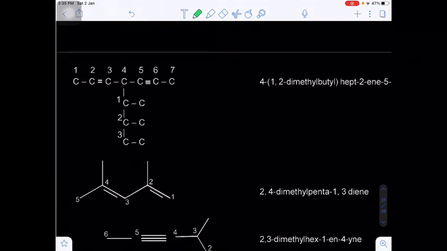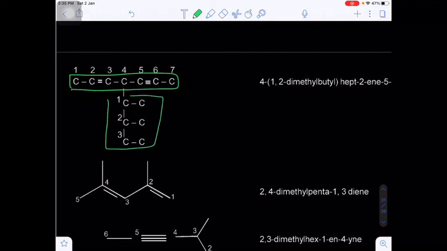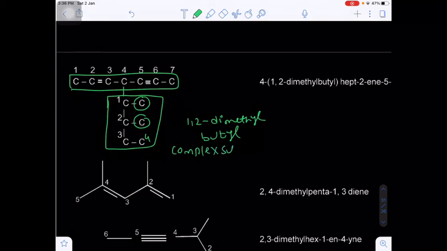Okay. Now here, total how many carbons are there? 7 carbons are there. And on the fourth carbon there is one more substitution. This is a complex substitution because again in the side chain there is a further substitution. Are you getting my point? This is not a simple substituent. This is a total 4-carbon side chain, again in which on the first and third carbon there are 2 more substituents. So that's why I am writing 1,3-dimethylbutyl. This is the name of the complex substituent. Are you getting my point?